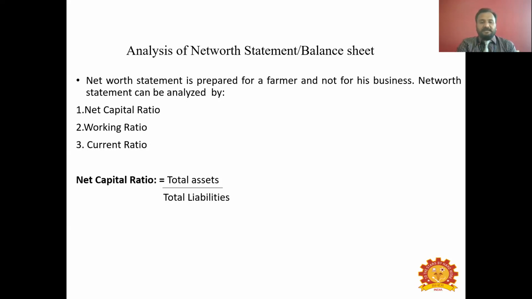And the denominator denotes the total value of all the loan amount or the money that the farmer has to pay to someone. It may be paid to relatives, it may be a short-term, intermediate or long-term loan, installments, monthly installments, once in 6 months installment, once in a year installment, etc. So all the money that has to be paid to others will be included in liabilities. And for any business, the assets should be greater than the liabilities. Then only can we show the positive net worth of a farmer.